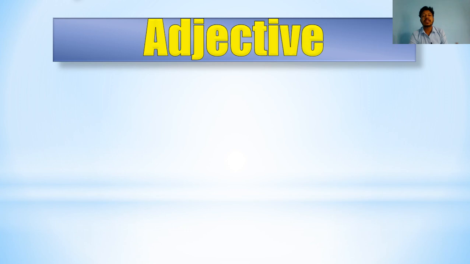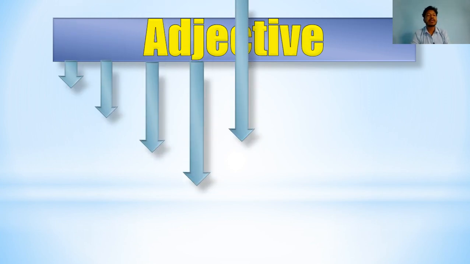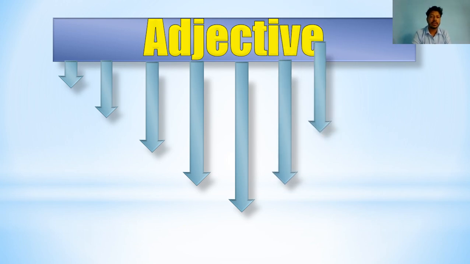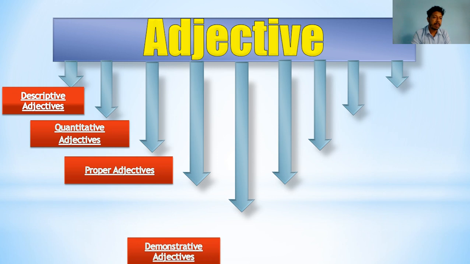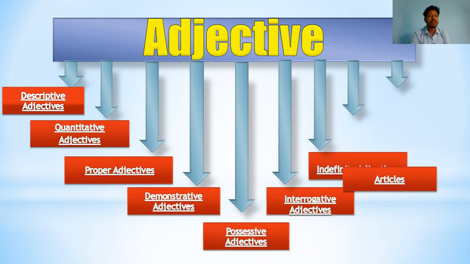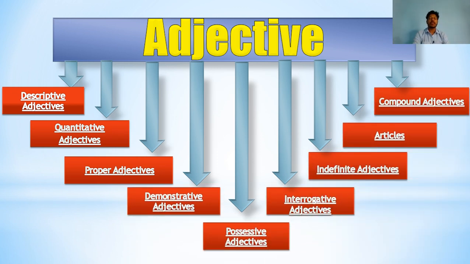In the previous video I have discussed there are 9 types of adjectives in our English grammar. Okay. So what are those types? I have already told you, still I am going to make you remember what those adjectives are. It is in front of the screen. There are 9 types of adjectives.